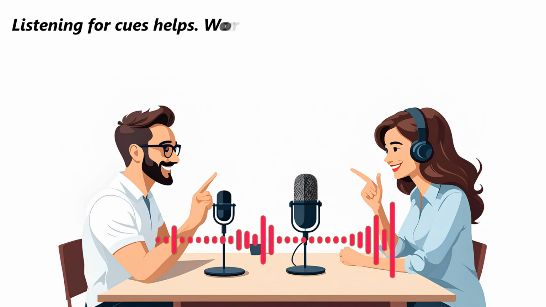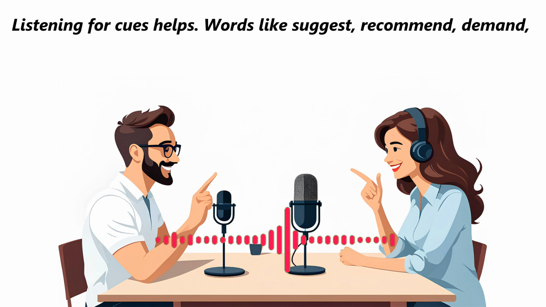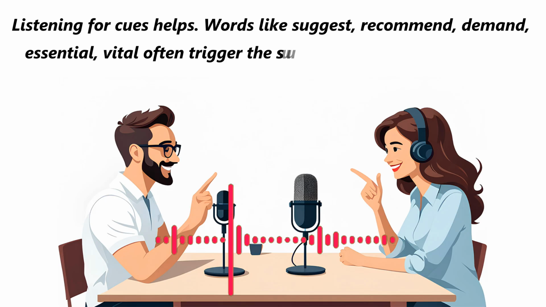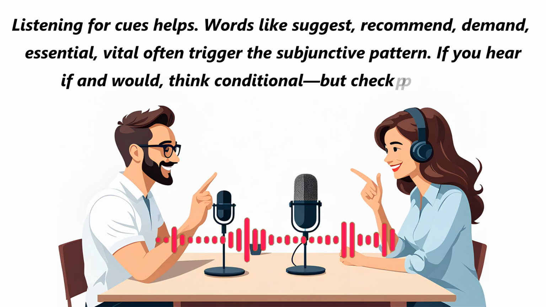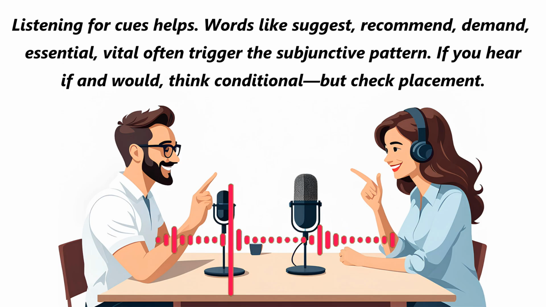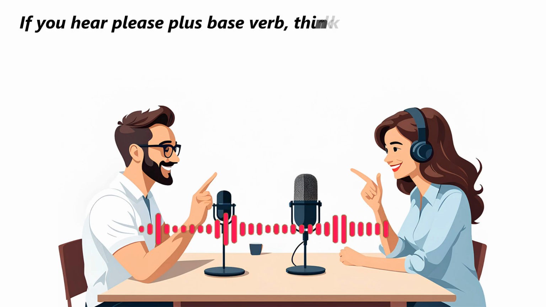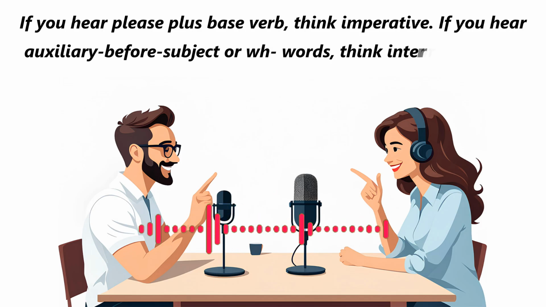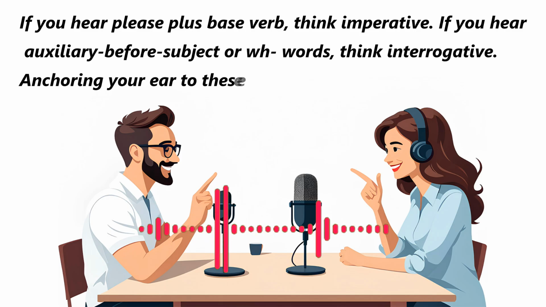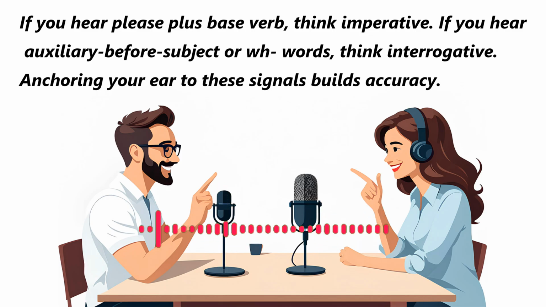Listening for cues helps. Words like suggest, recommend, demand, essential, vital often trigger the subjunctive pattern. If you hear if and would, think conditional, but check placement. If you hear please plus base verb, think imperative. If you hear auxiliary before subject or what words, think interrogative. Anchoring your ear to these signals builds accuracy.